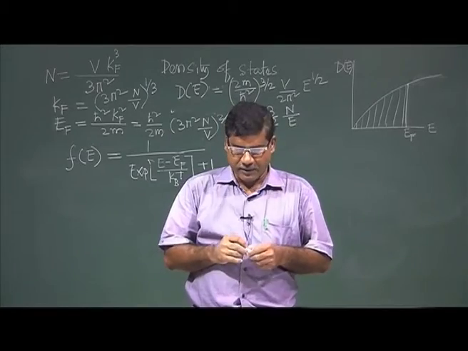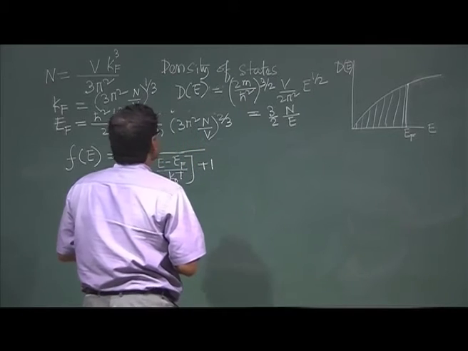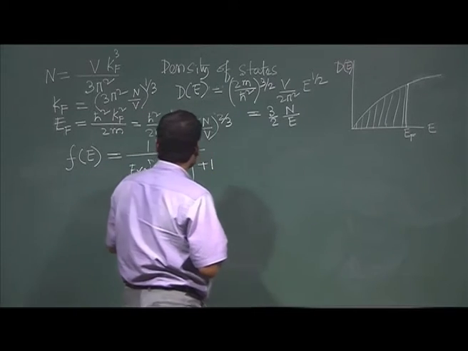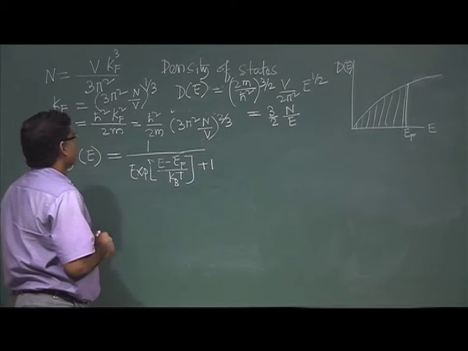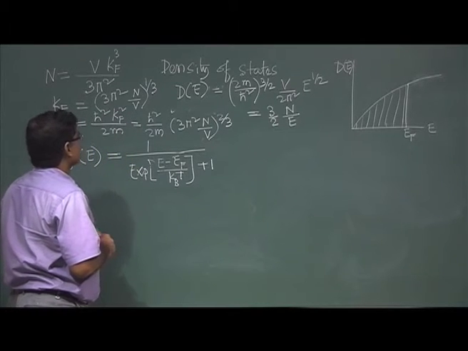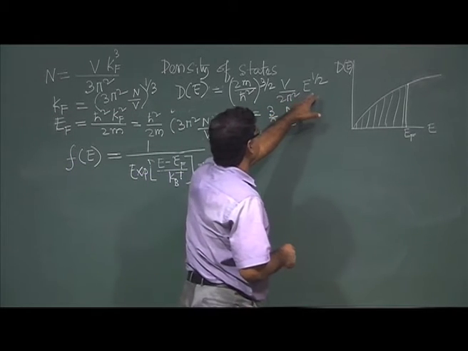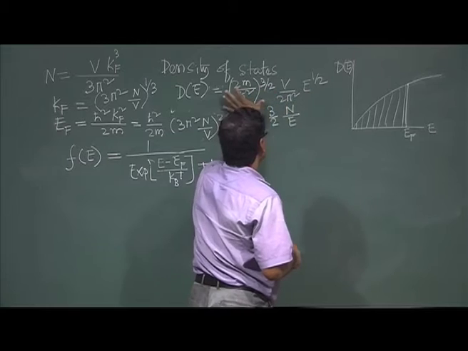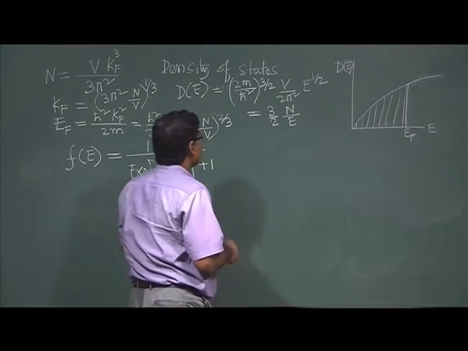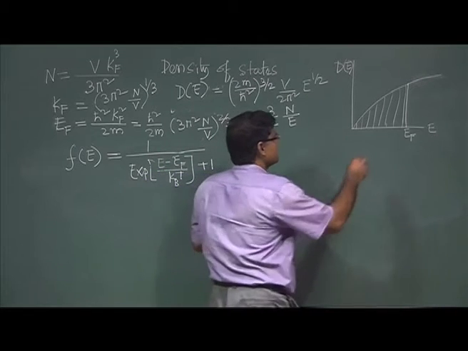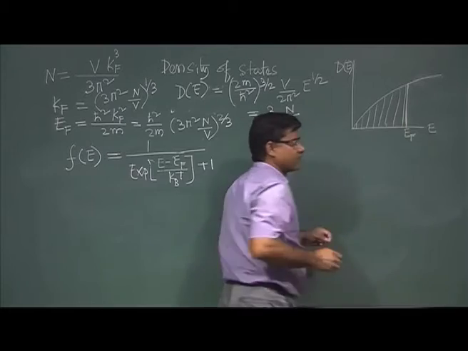So, we will continue our discussion about the density of states. What we have seen is that for the density of states, this expression we got, if we plot it, this is the plot, and below the Fermi level all states are filled.